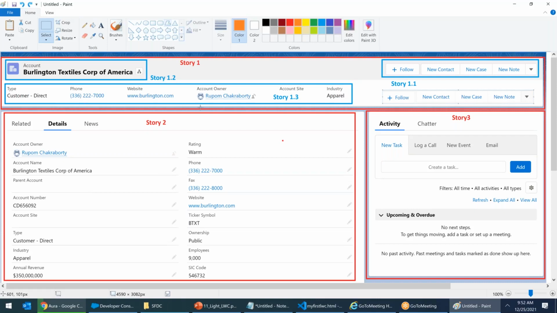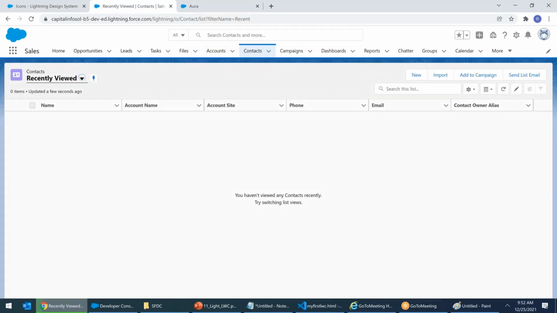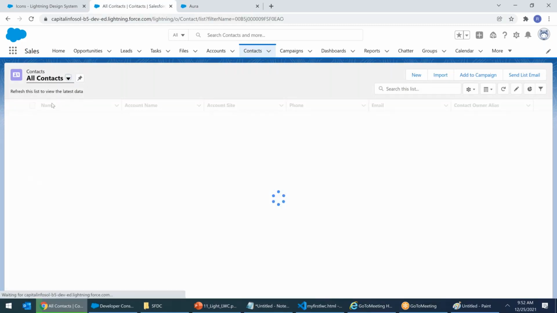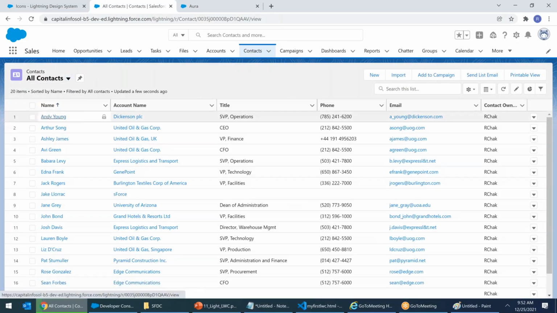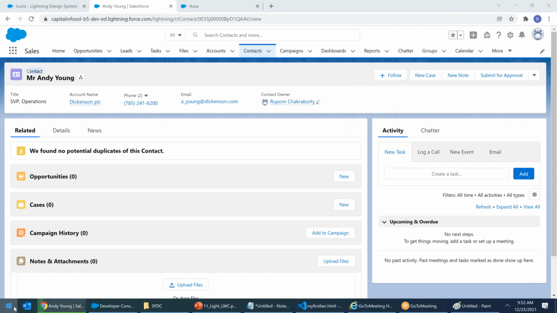Tomorrow's class, we will complete this 1.2, 1.3, and we will deliver this one piece. Because wherever you go in Salesforce, this is common. You go to account, you go to contact, there also it's common. See, I'm going to contact. I'm opening one contact, all contact. I open a contact called Andy Young. See the structure? There also it is the same. Whether it's account or contact, this structure is same. See, here also same thing. New button, submit for approval. Little bit buttons are changing, but structure is same. Able to understand what I'm saying?